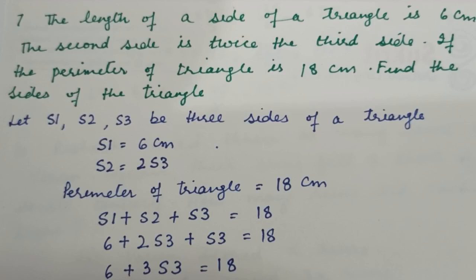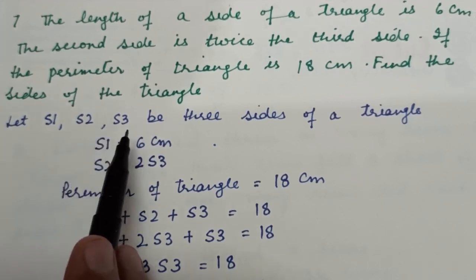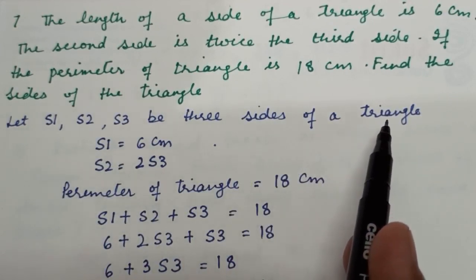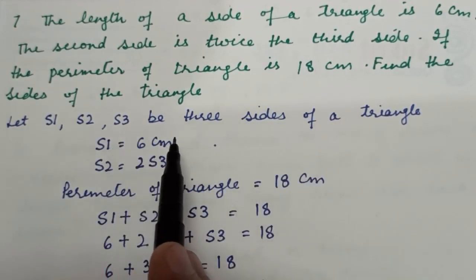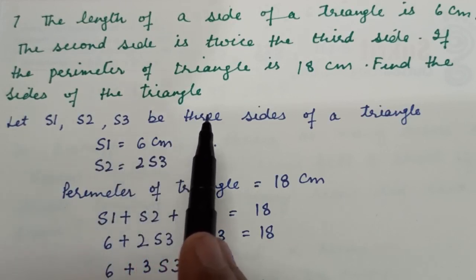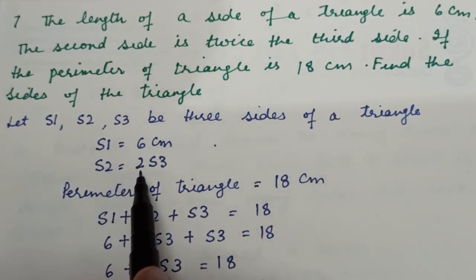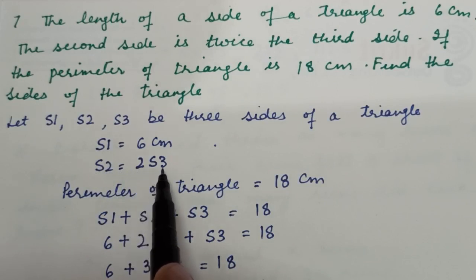Next question 7: the length of a side of a triangle is 6 cm. The second side is twice the third side. If the perimeter of the triangle is 18 cm, find the sides of the triangle. We all know there are 3 sides of a triangle. So let S1, S2, S3 be the 3 sides of the triangle. We are given one side is 6 cm, so S1 is 6 cm. And the second thing we are given is the second side is twice the third side. So S2 is equal to 2 into S3.